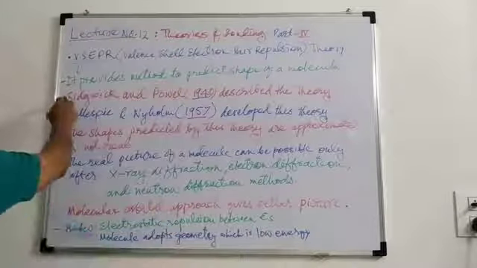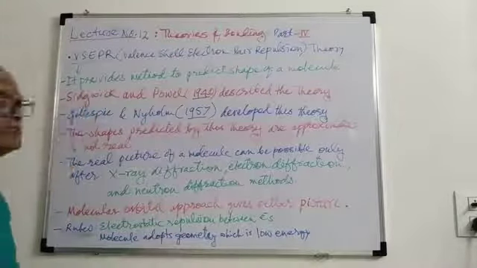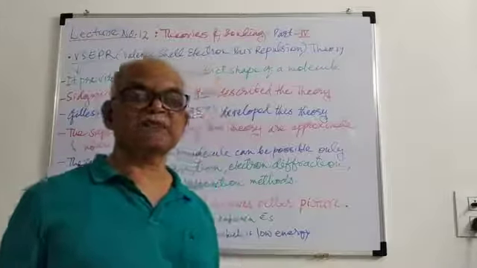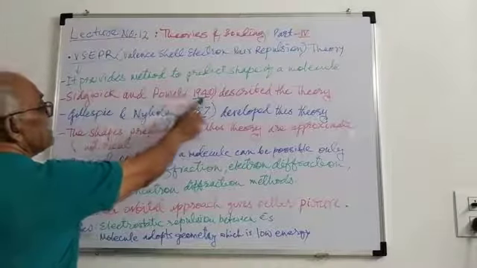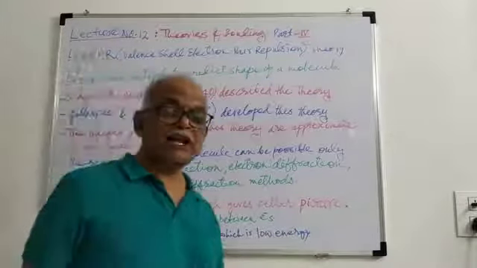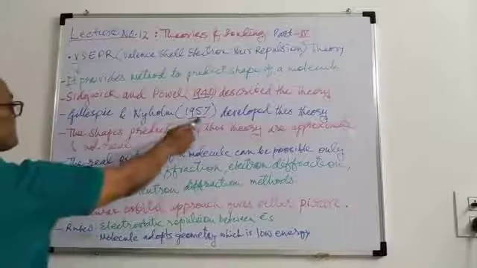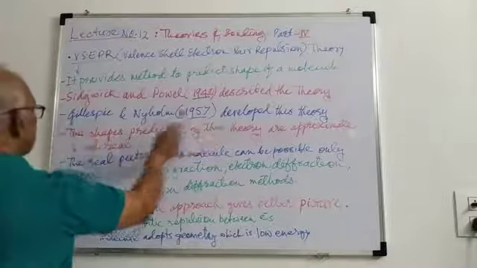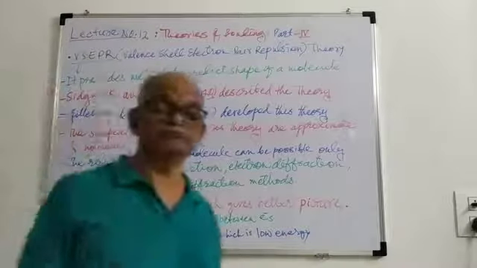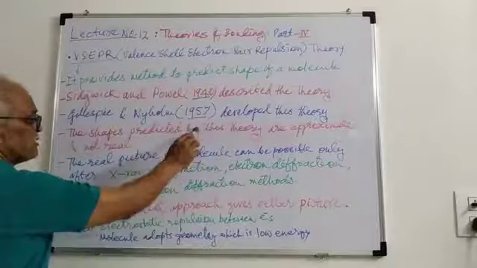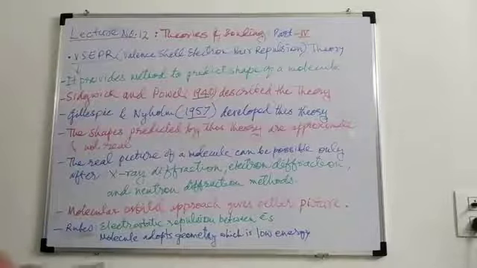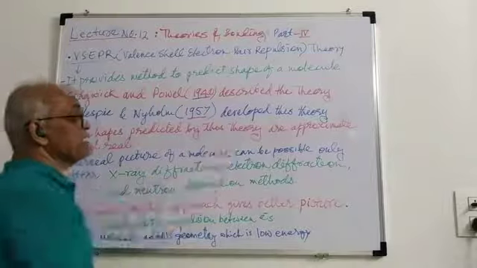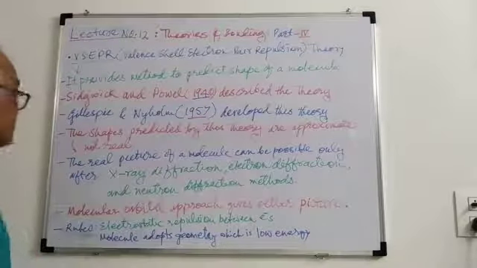This theory was first described by two scientists, Sidgwick and Powell, in 1940, and later, in 1957, it was further developed by Gillespie and Nyholm, in order to provide a better explanation. The shapes predicted by this theory are approximate, not most accurate.